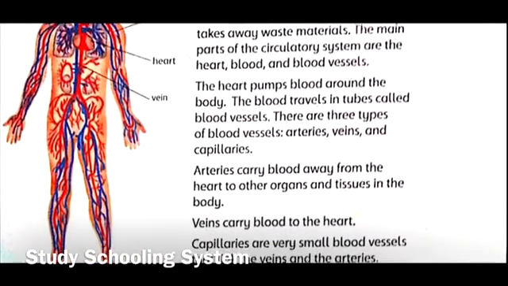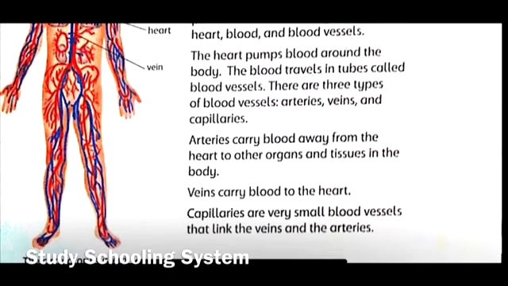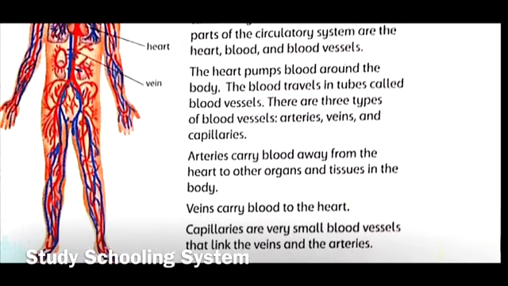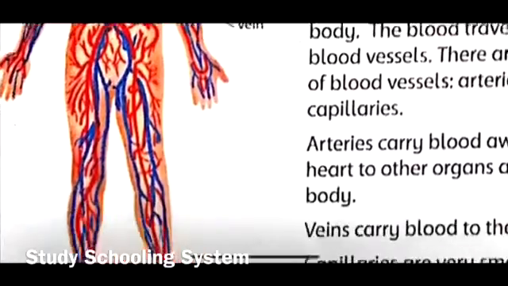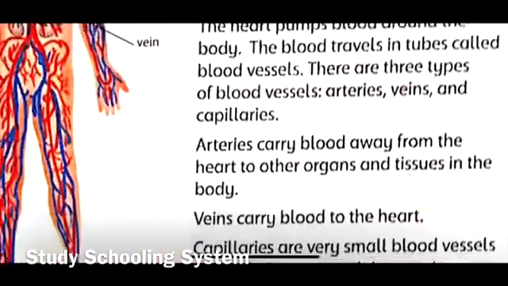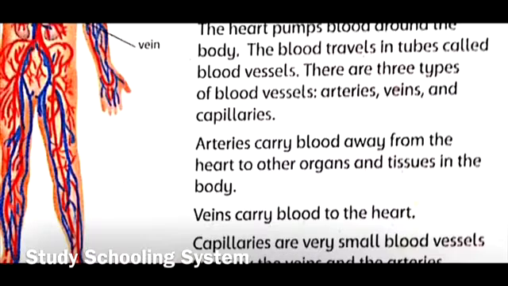So that's pretty simple. Then we move on, and it says the heart pumps blood around the body. The blood travels in tubes called blood vessels. There are three types of blood vessels: arteries, veins, and capillaries. So they're telling you that the main thing that's making up the circulatory system is the heart, which is an organ, right? And it's pumping blood around your body through these blood vessels. Blood vessels are tubes that are carrying the blood around in your body, as you can see here in red and blue, all around your arms and legs. These are blood vessels, right? So they're carrying blood around to your arms, your legs, your chest, your abdomen region.